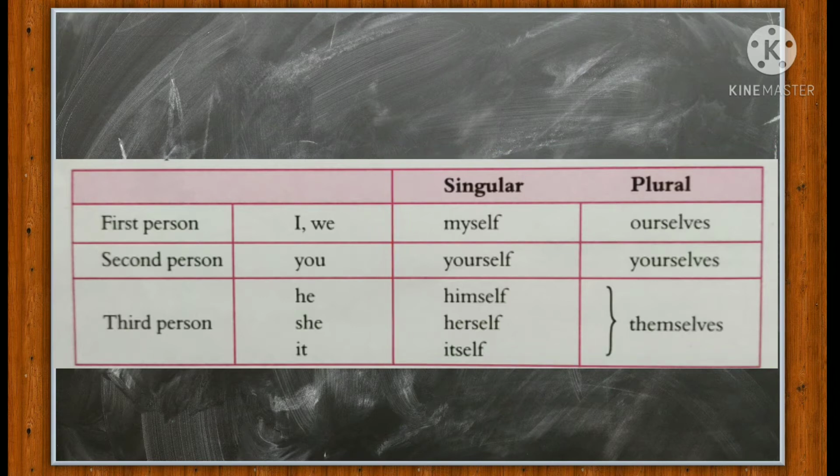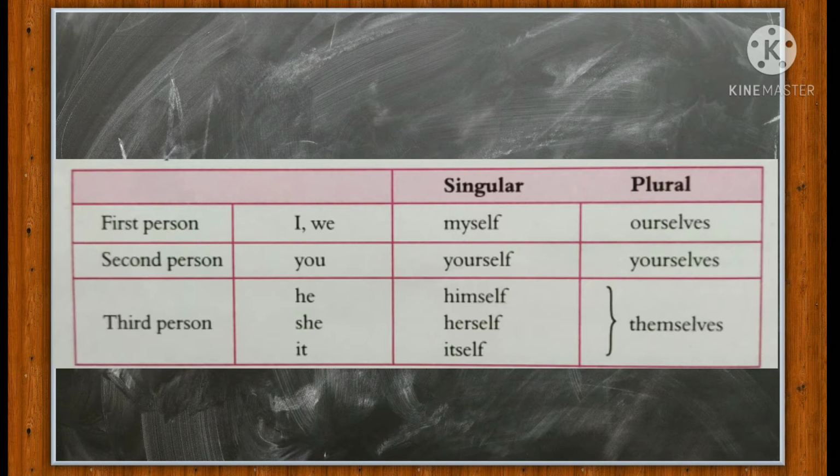So for the first person pronoun, that is I, we will use myself. And for the first person pronoun we, that is in plural form, we will use ourselves. Okay. And for the second person pronoun you, we will use yourself in the singular form and yourselves in the plural form. Okay, means if the subject is in singular form, we will use yourself, and if the subject is in plural form, then we will use yourselves.